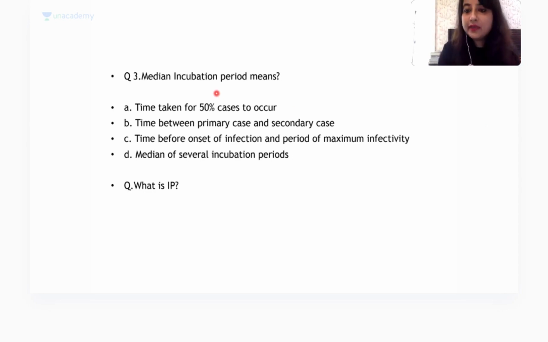So median incubation period. No, guys, now listen to me carefully. Look below the poll. I have put down a question for you. What is incubation period? Leena Krishna has given the answer: time between exposure and appearance of first symptoms.